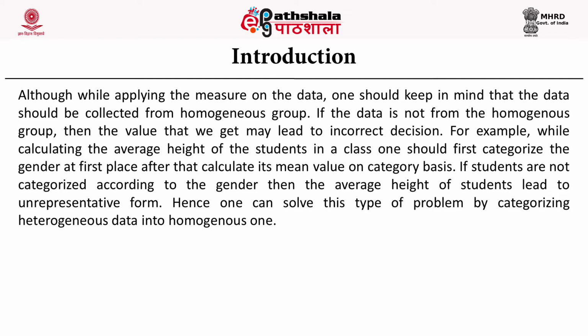If students are not categorized according to gender, then the average height of students leads to an unrepresentative value. Hence, one can solve this type of problem by categorizing heterogeneous data into homogeneous data.